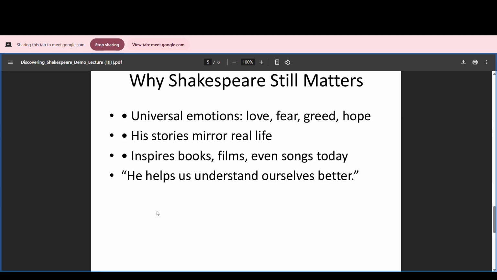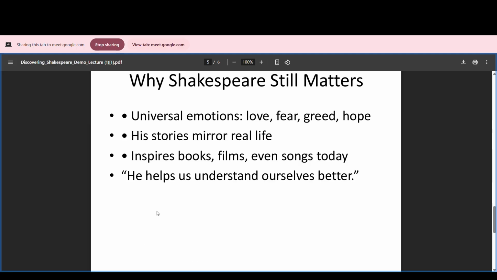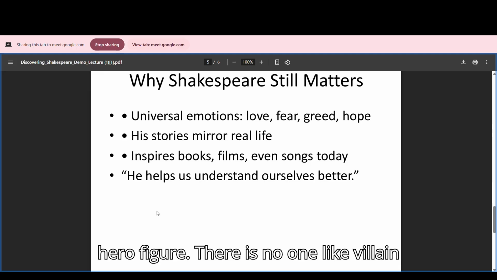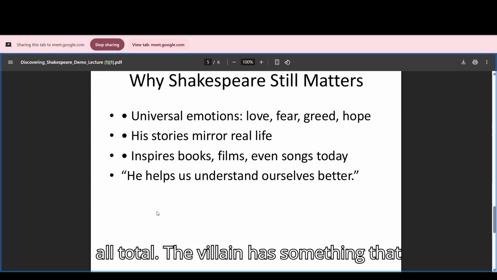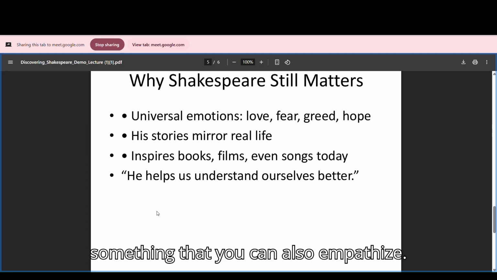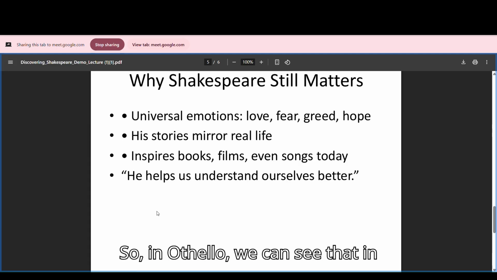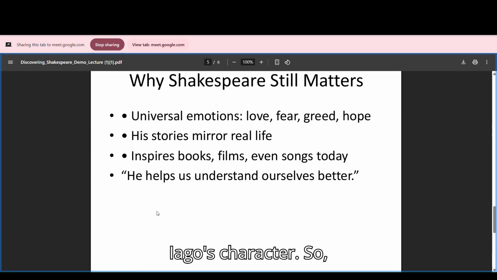His tragic heroes are like you and me, and the villain is also like us. No one is purely a hero, and no one is purely a villain. The villain has something you can empathize with, and the hero has something you can also empathize with. In Othello we can see that in Iago's character.